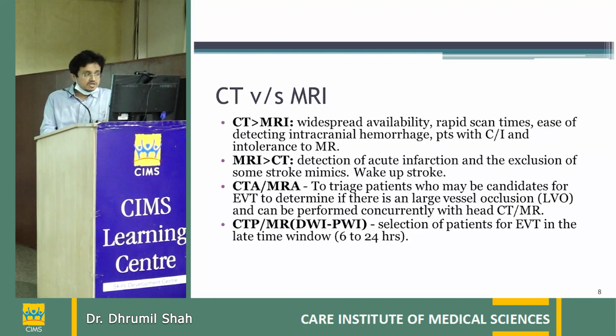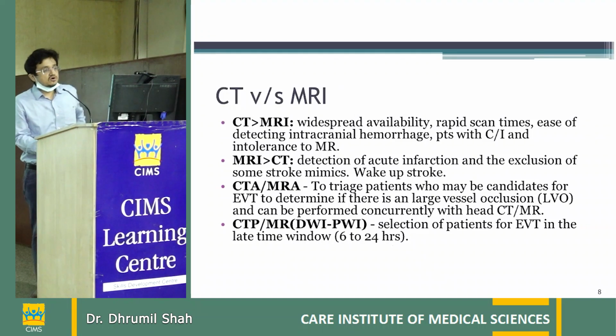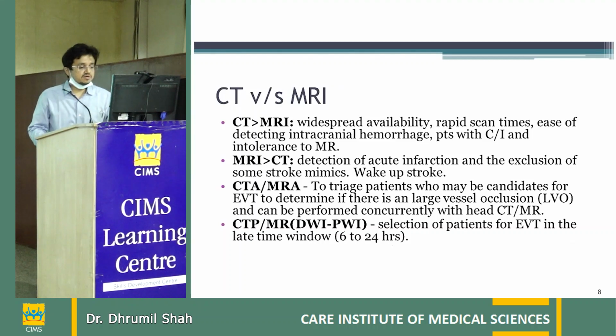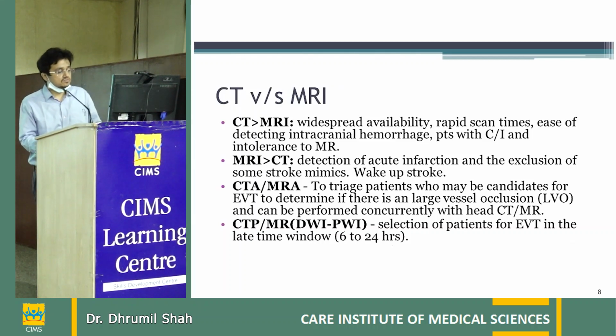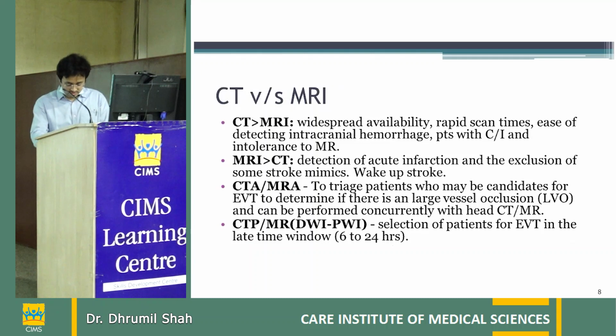Then coming to what should be done, CT or MRI? This is always a debated question, but all the international guidelines all over the world recommend CT is always better than MRI if you think in the emergency this is stroke and nothing else. Why? Because CT is widely available even in the smaller towns. It has rapid scan times. CT will take less than a minute, while MRI will take you at least 15 to 20 minutes.